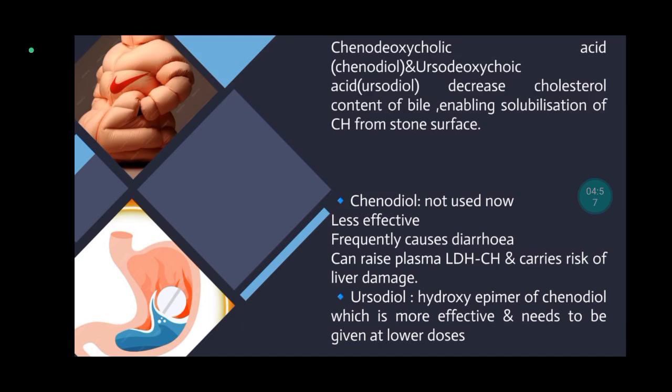Chenodeoxycholic acid means chenodiol, which is not used now because it is less effective and frequently causes diarrhea. Can raise plasma LDL cholesterol and carries risk of liver damage. Second, ursodeoxycholic acid means ursodiol, which is hydroxy epimer of chenodiol, which is more effective and needs to be given at lower doses.